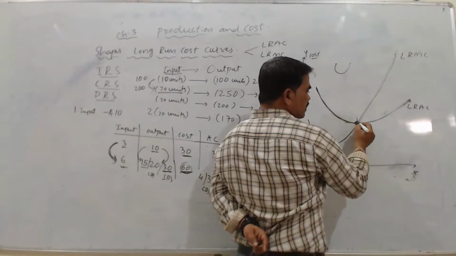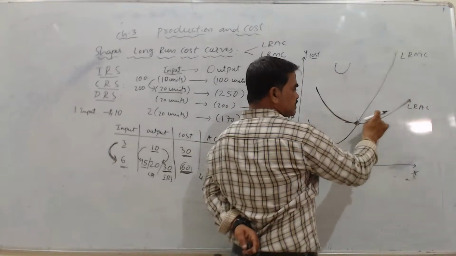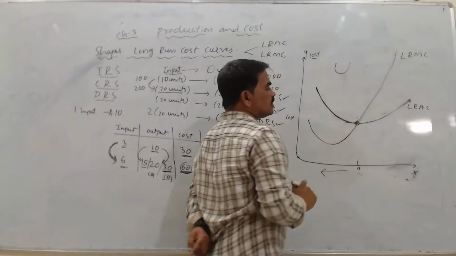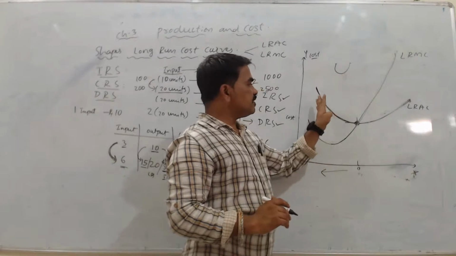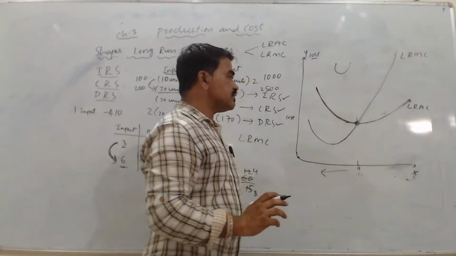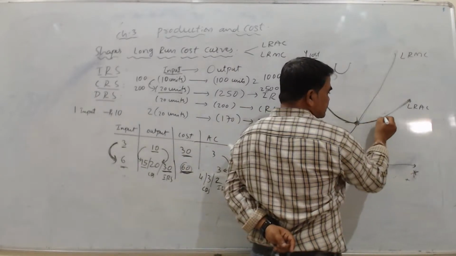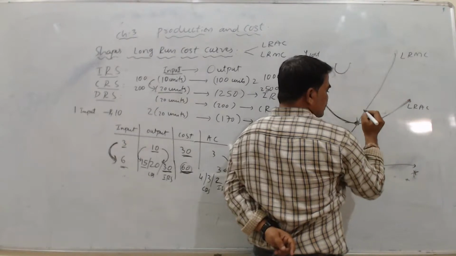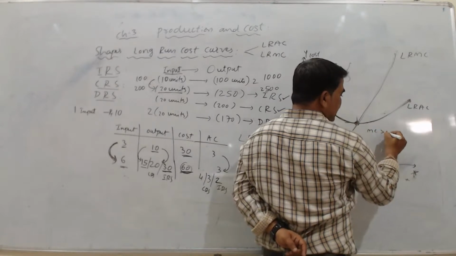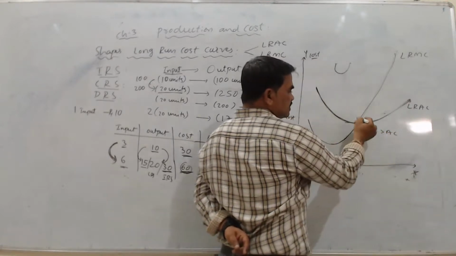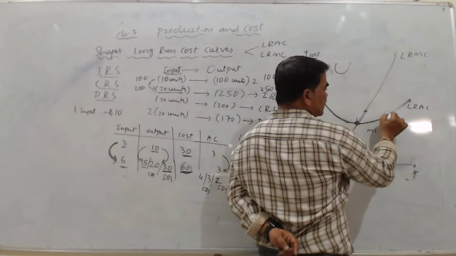That is why my marginal cost is also U shaped, and my MC curve, marginal cost curve, cuts the average cost curve from below and it starts increasing. Okay, now the MC curve cuts this average cost from below. Here it is increasing, but when we see average cost, for the average cost curve to start increasing, this marginal cost must be greater than average cost. When my marginal cost is greater than average cost, from this point my average cost starts increasing.